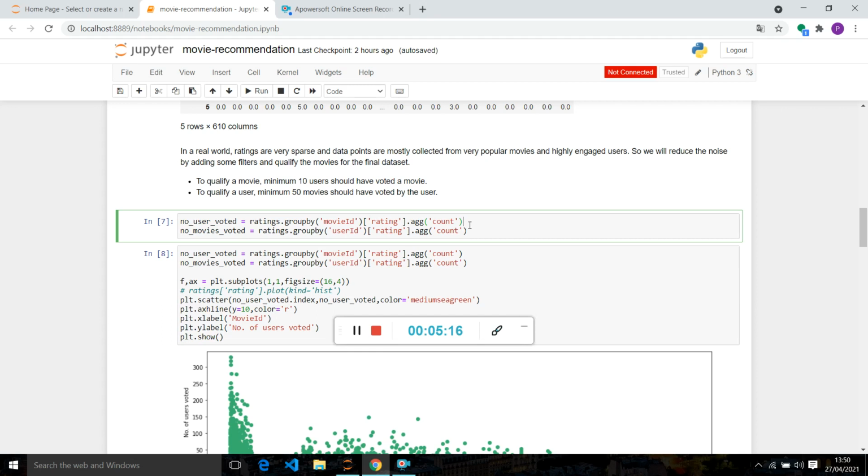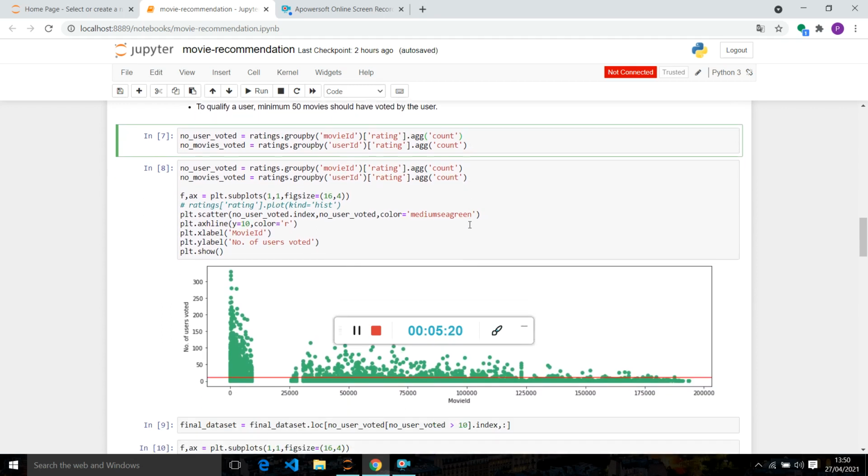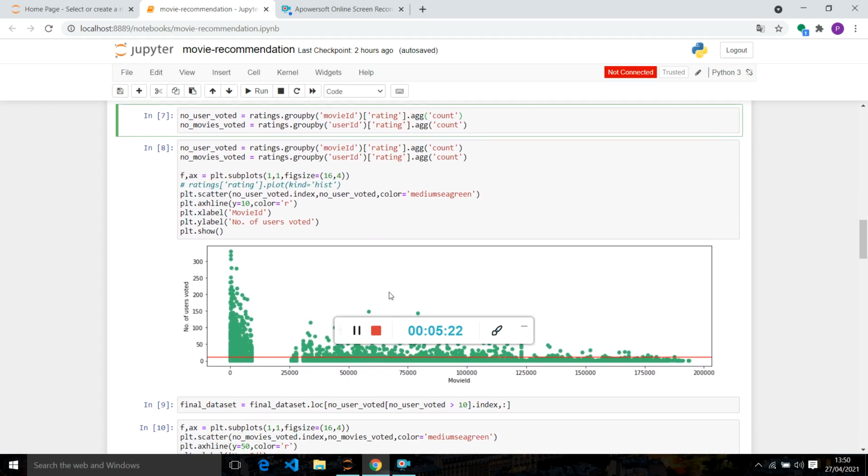After running this, we will get output with the help of 2D plots. Let's visualize the number of users who voted, with our threshold of 10.